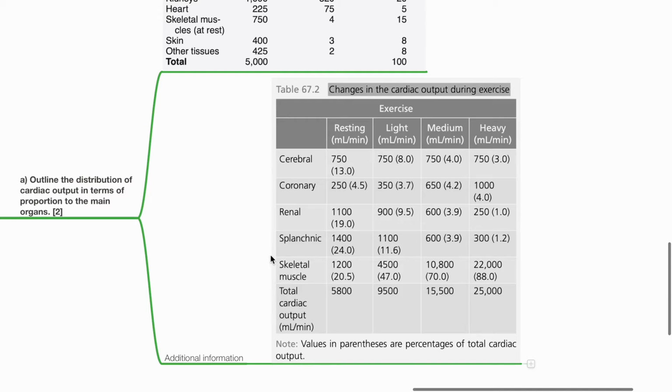exercise. Splanchnic blood flow is 1.4 liters per minute and decreases to 300 mL per minute during heavy exercise. Skeletal muscle blood flow at rest is 1.2 liters per minute, which increases to 22,000 mL per minute during heavy exercise. Total cardiac output is 5.8 liters per minute, which increases to 25 liters per minute during heavy exercise.